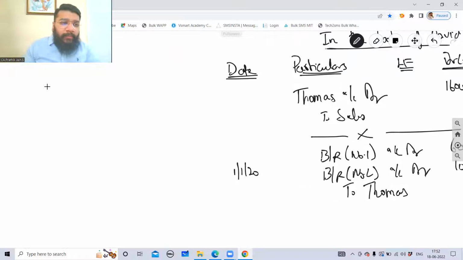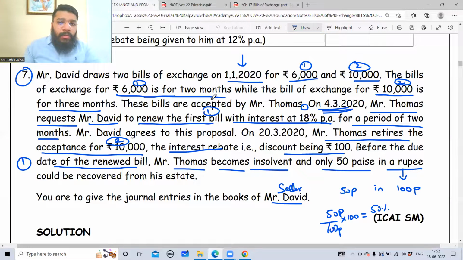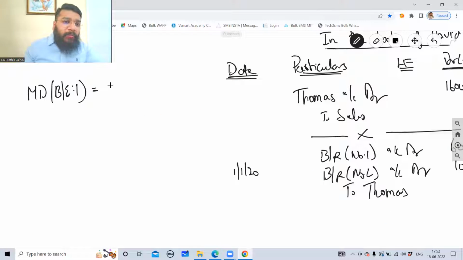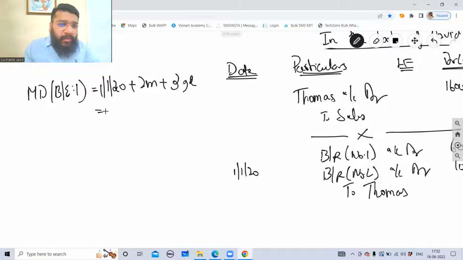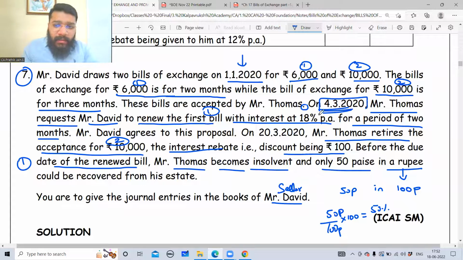Can you quickly calculate the maturity date of bill of exchange number 1? Bill 1 has 2 months time period of credit. So 1/1/2020 plus 2 months plus 3 grace days. So it is February, March. So 1st March plus 3 grace days is 4 March. So 4/3/2020 is the due date.